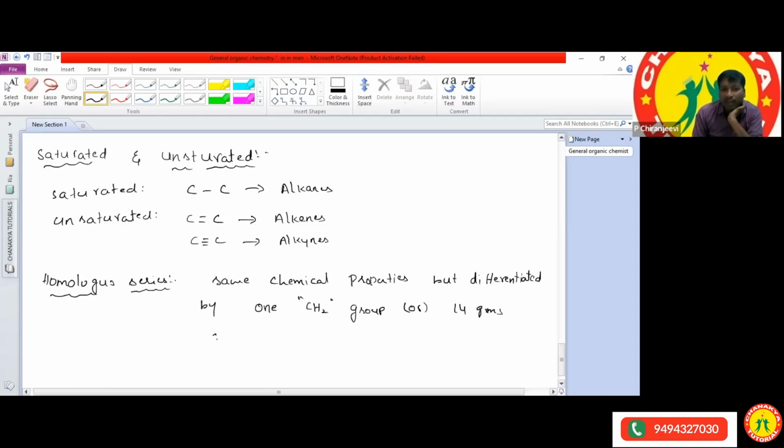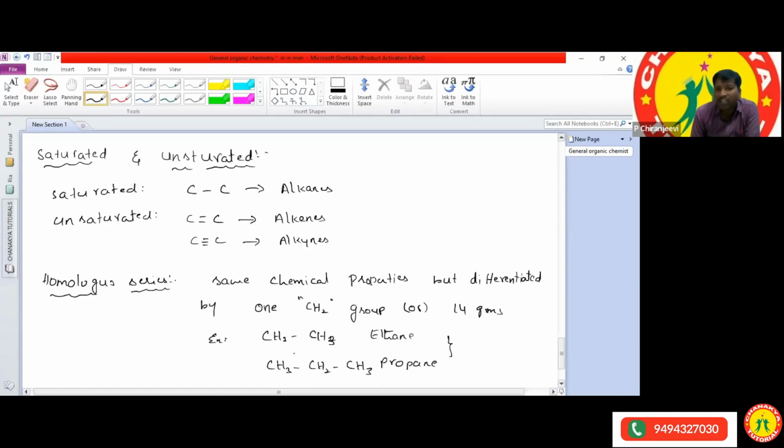Sir, what is the example here? For example, CH3-CH2-CH3 and another one I'm taking as CH3-CH2-CH2-CH3. Ethane and propane we can consider as homologous series. Sir, how are you telling that ethane and propane are homologous series?